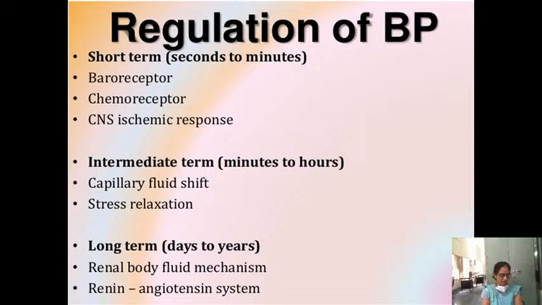Okay, now regulation of blood pressure. If you understand this, it is very easy. If you mug it up, you can never understand. You have to understand this. So there are three types of regulation of blood pressure. Short term. Why is it called short term? It will act within seconds to minutes of any change in arterial blood pressure. What are they? Baroreceptor mechanism, chemoreceptor mechanism, and CNS ischemic response. Those are the short-term mechanisms.